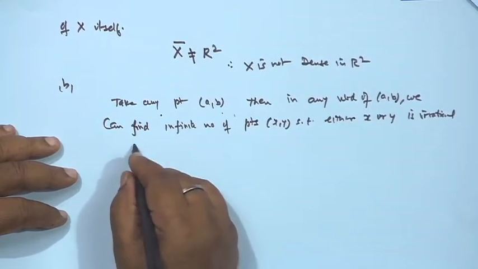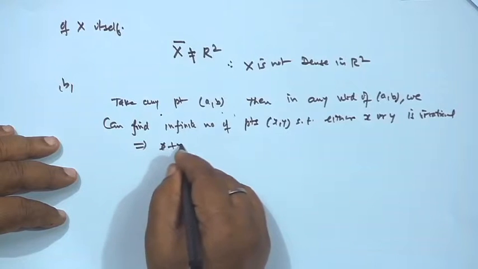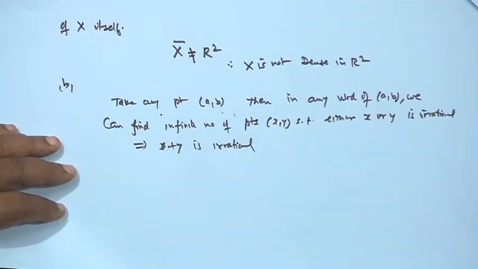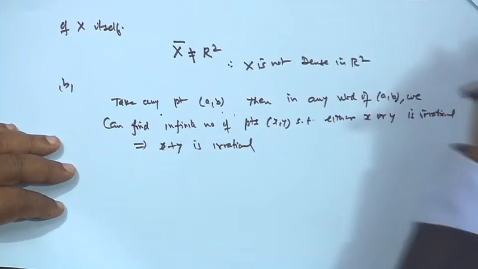So, this implies that x plus y is always an irrational number, and once we have the irrational point,